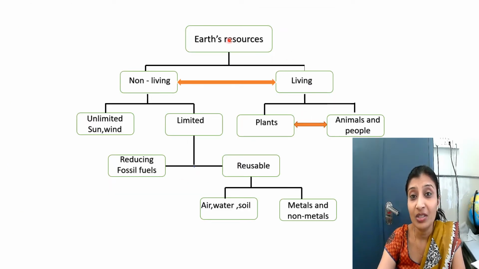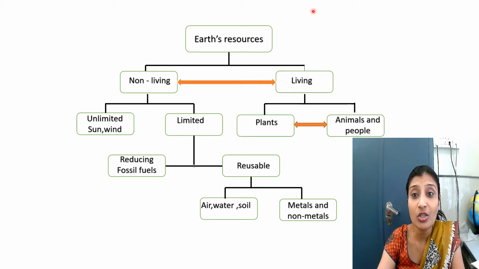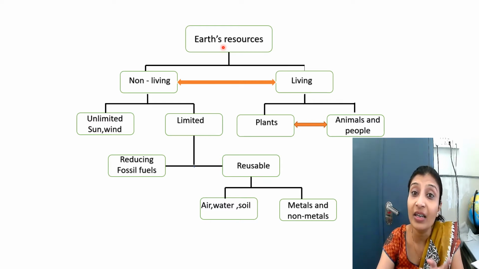Look at this diagram, children. In the previous chapter, we learned that the constituents of the earth are linked. Which are the constituents of our earth, children? Yes, water, air, land and all living things are the four constituents of the earth. Now here we will see the connection between the resources. Can you see these orange arrows, children? Yes, it shows how they are connected. Living resources, people, animals and plants are interconnected and are interdependent.